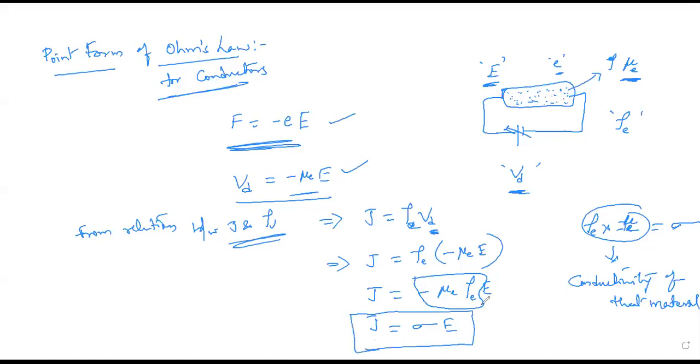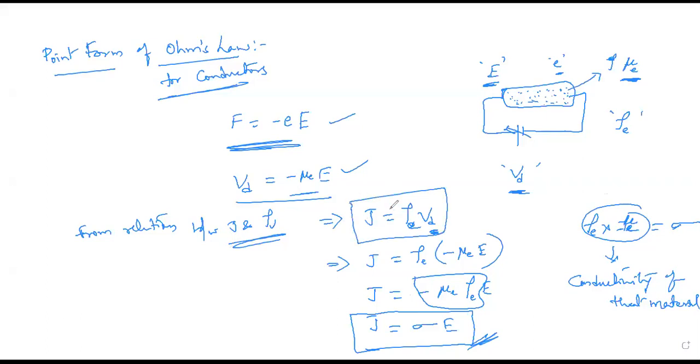So what is the expression now? J is equal to sigma E. This is called the point form of Ohm's law. You already learned this in your intermediate, or in your first year EDC, or in engineering physics. They might have used some other derivations, but here, with respect to electrostatics, the charges and the electrons, we have seen how to write it. I used only the relation between current density and charge density, because this we already know.